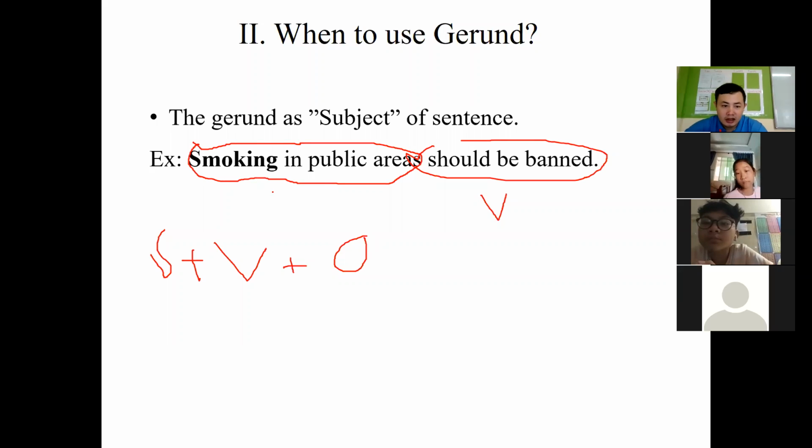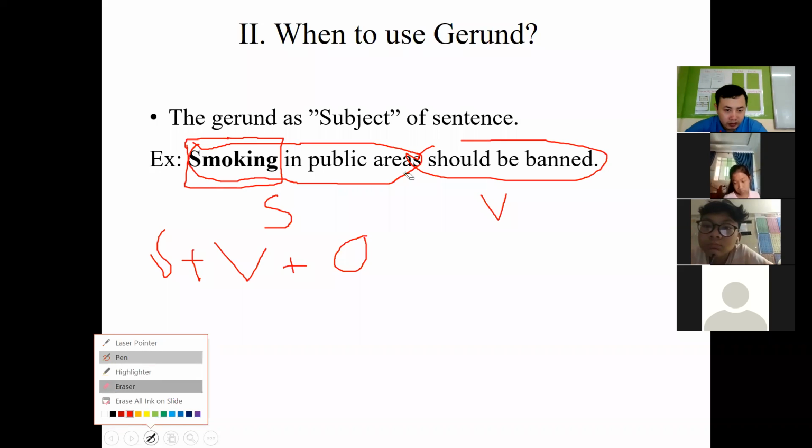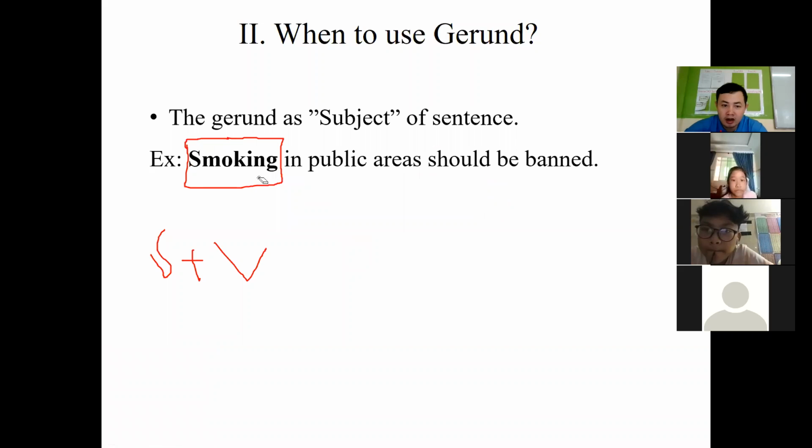So here smoking is called gerund. We use it at the beginning of the sentence to make it the subject. Okay, so let's go on. If you cannot catch up with the lesson or you cannot go through it, you can turn on the voice and ask me. Okay.